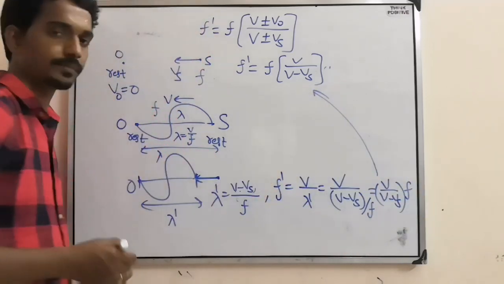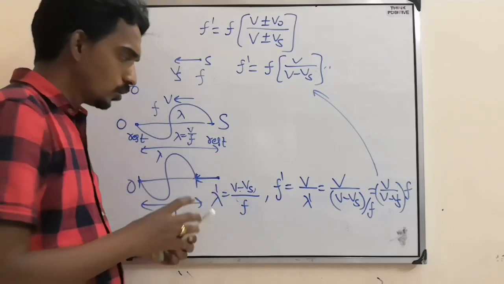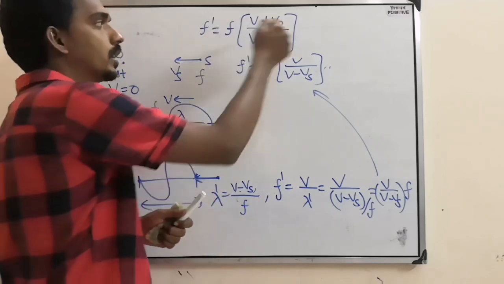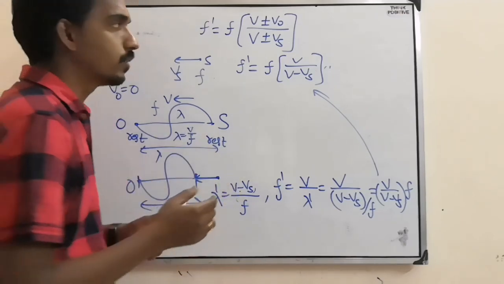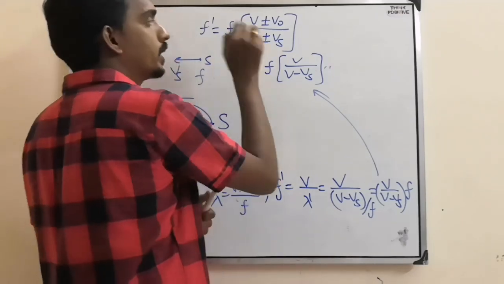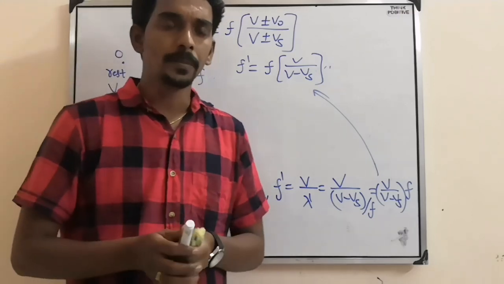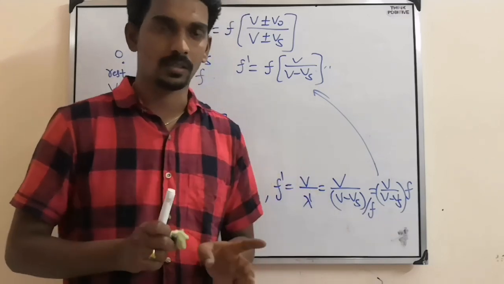Same formula. But if you try to understand in this manner, you may feel it is a little bit complicated. That's why try to remember this formula and understand the logic, like when to take plus, when to take minus. So in the last and final, I will tell you, remember either source approaches or observer approaches.